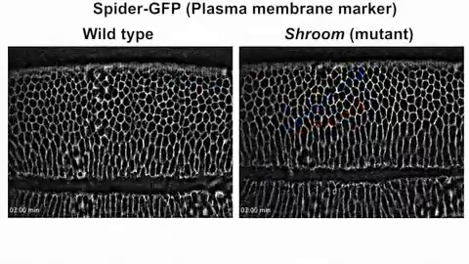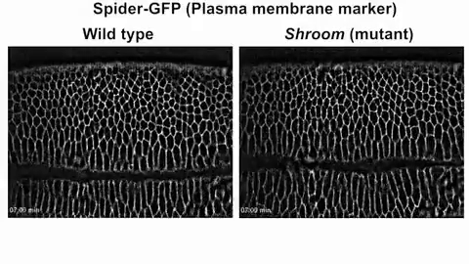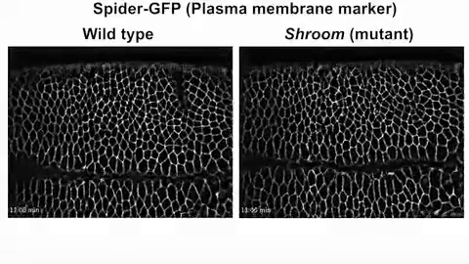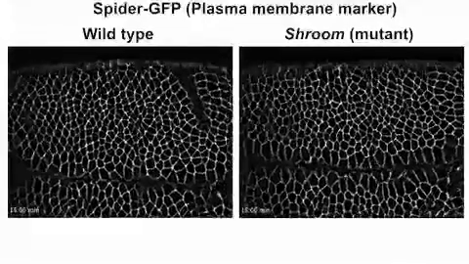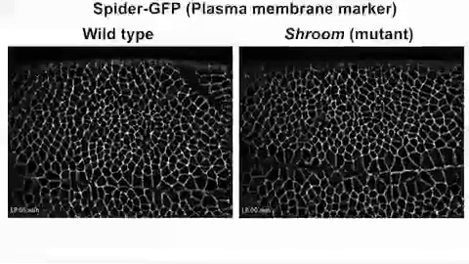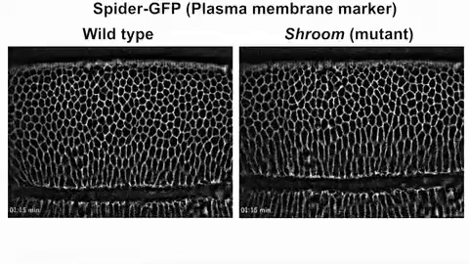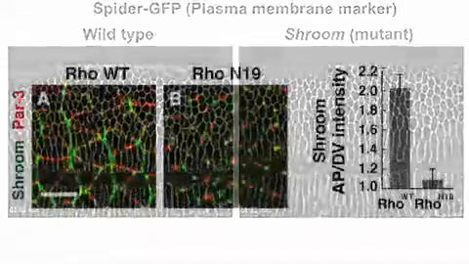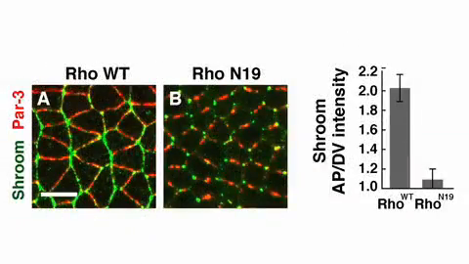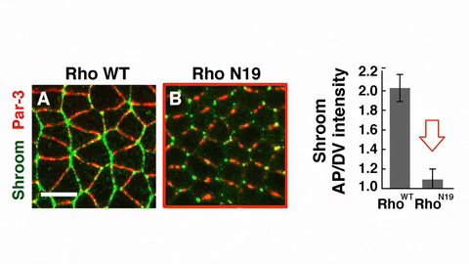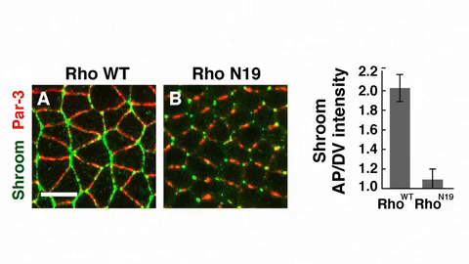But if Shroom is directing axis elongation by promoting the asymmetric localization of Rho kinase and myosin, how does Shroom itself become planar polarized? Simoes et al. investigated whether Shroom's localization was dependent on Rho. And we found that Shroom fails to become planarly polarized when Rho function is downregulated, whereas neither Rho function nor localization were affected when we knock down Shroom. So Shroom seems to be acting downstream of Rho activity.